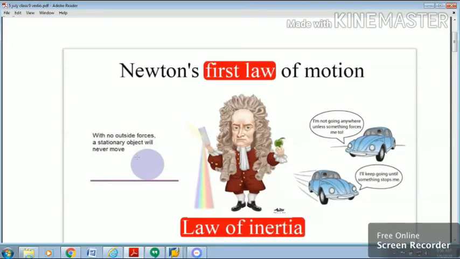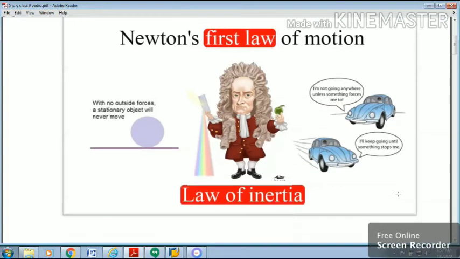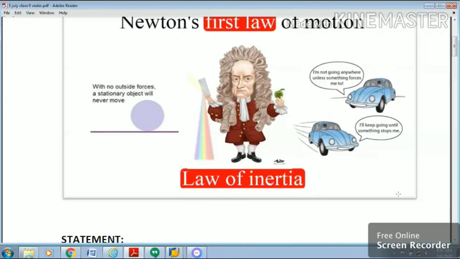With no outside force, a stationary object will never move. I'm not going anywhere unless something forces me to. I'll keep going until something stops me. These are all observations converted to a law.